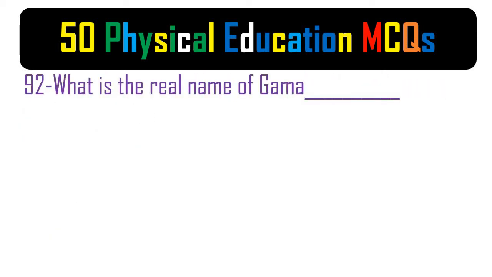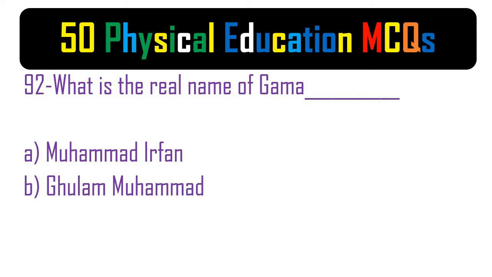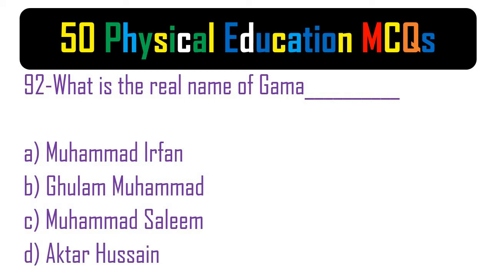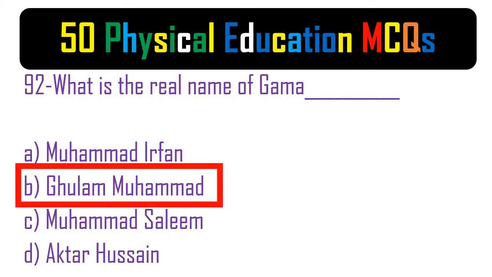92. What is the real name of Gama? A. Muhammad Irfan. B. Ghulam Muhammad. C. Muhammad Salim. D. Akhtar Hussain. The correct answer is B. Ghulam Muhammad.